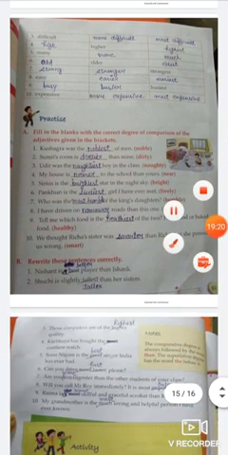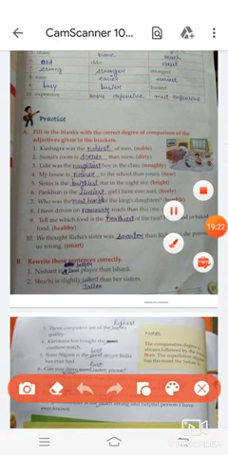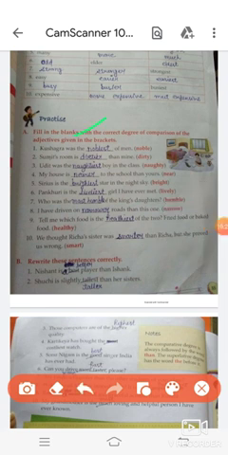Now next is: Kushagra was the noblest of men. The is given, so we have to write the superlative degree. Sumit's room is dirtier than mine. Udit was the naughtiest boy in the class. My house is nearer to the school than yours. Sirius is the brightest star in the night sky.